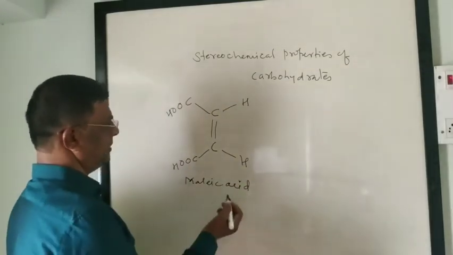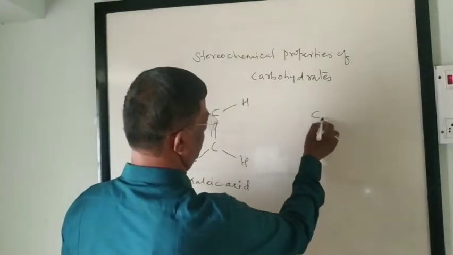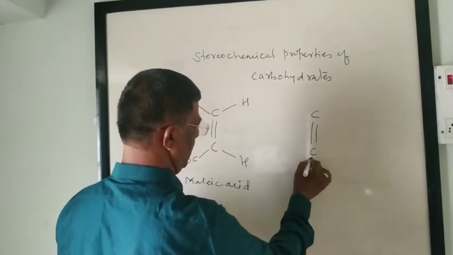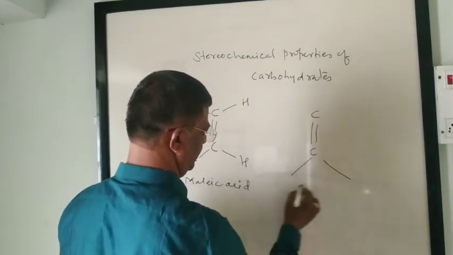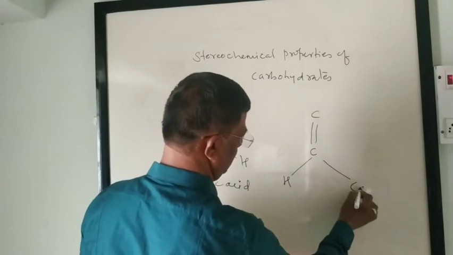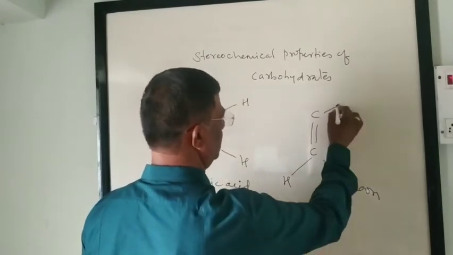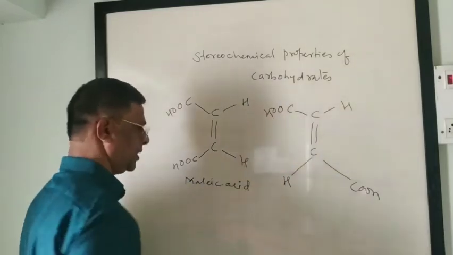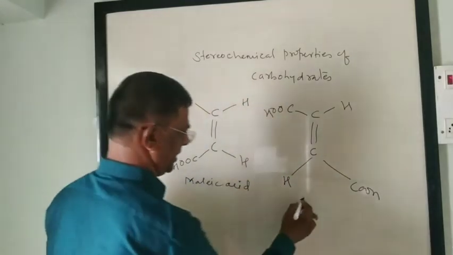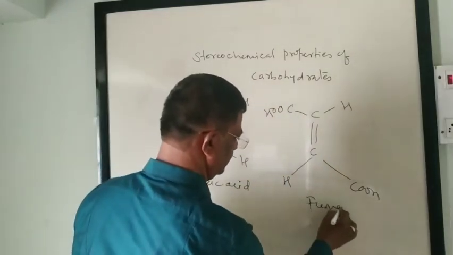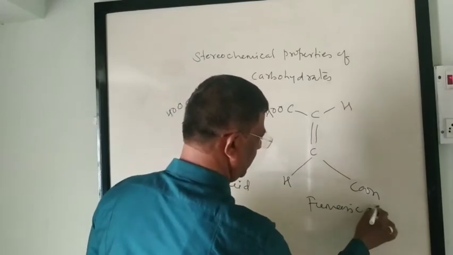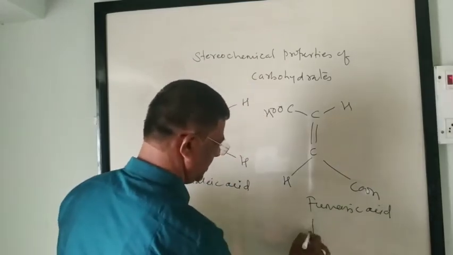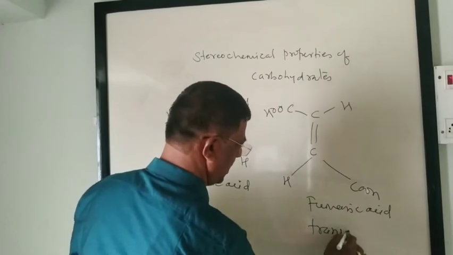And its isomer, C double bond C, H, COOH, H, COOH. So this is fumaric acid. This is a trans isomer.